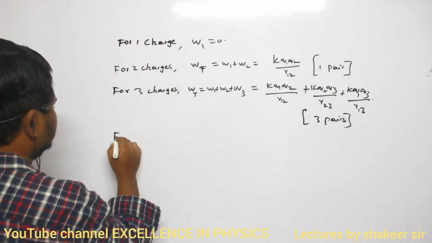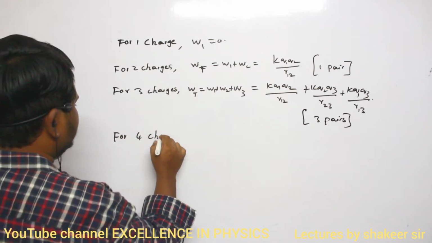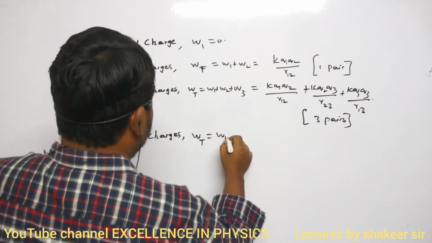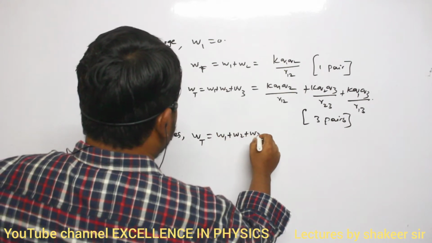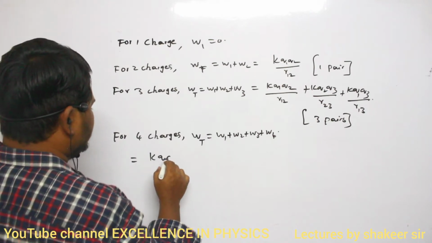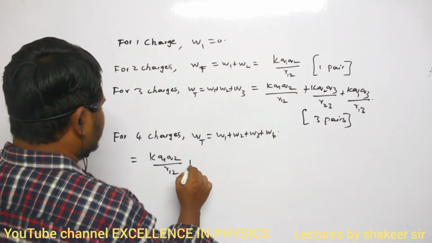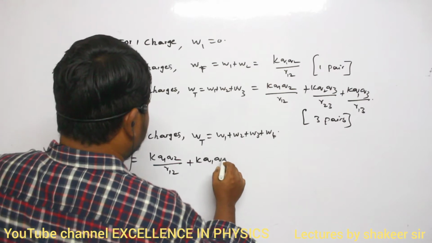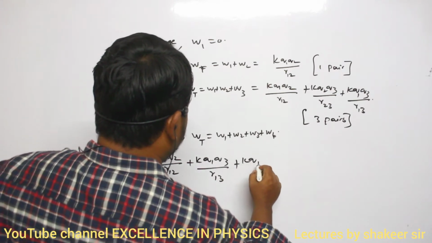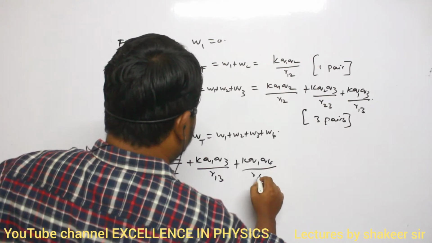Similarly, for four charges, to bring four charges to their respective positions, what is the total amount of work done? W1 plus W2 plus W3 plus W4. So how many pairs? KQ1Q2 divided by R12 plus KQ1Q3 divided by R13 plus KQ1Q4 divided by R14.